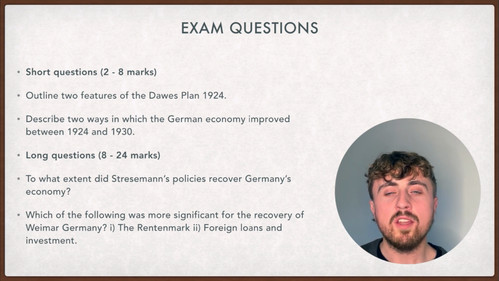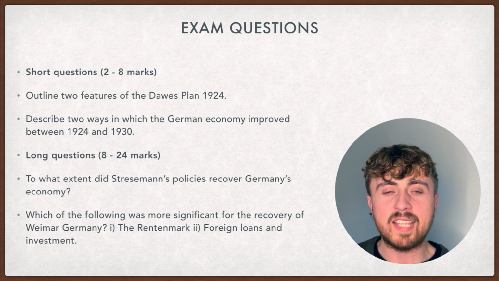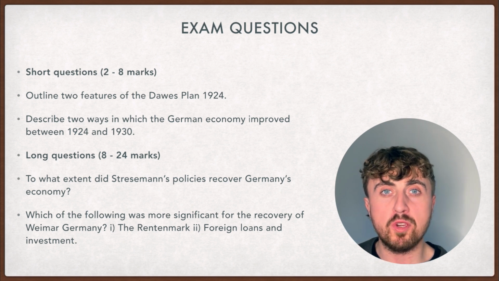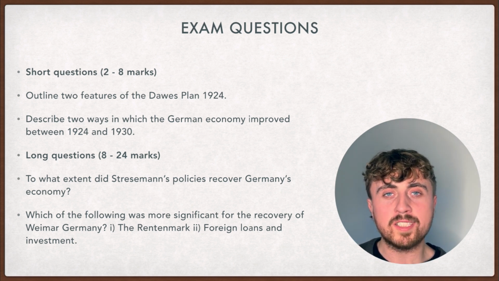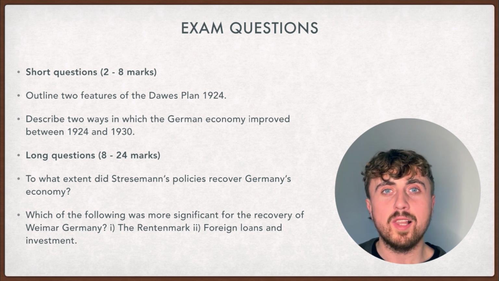And finally, which of the following was more significant for the recovery of Weimar Germany, the Rentenmark or foreign loans and investment? Well, the Rentenmark stabilized prices in Germany and limited the number of notes in circulation, which helped to improve the hyperinflation crisis. This replaced the previous currency in Germany that had led to extortionate prices, like a loaf of bread costing 200,000 million marks.